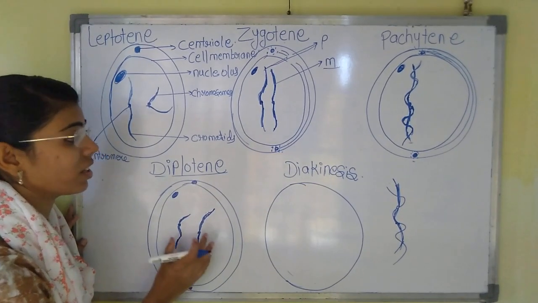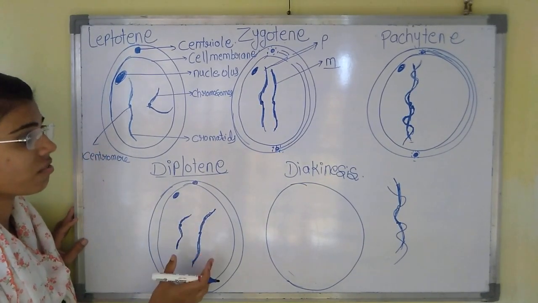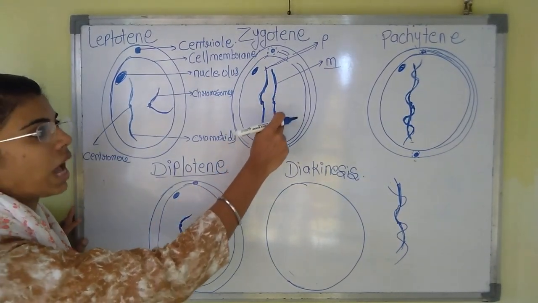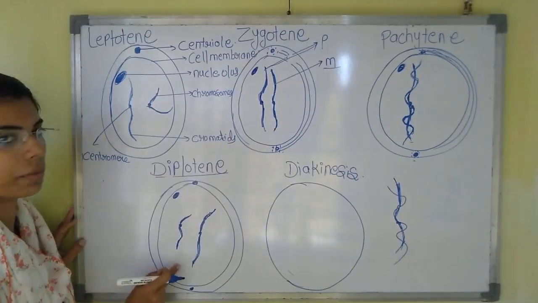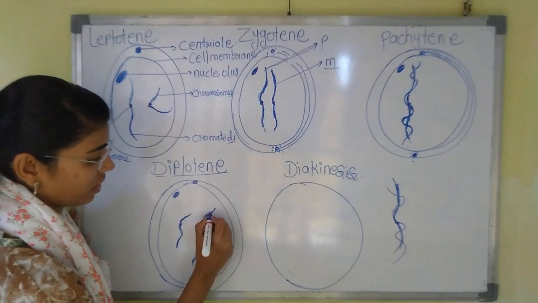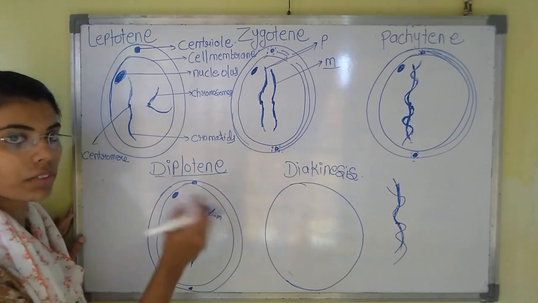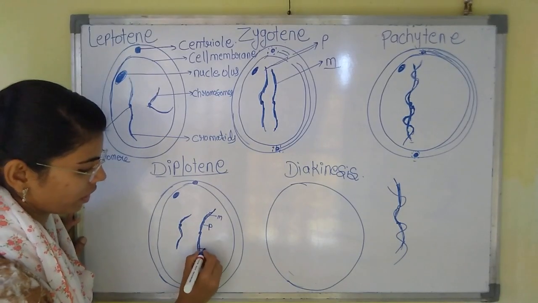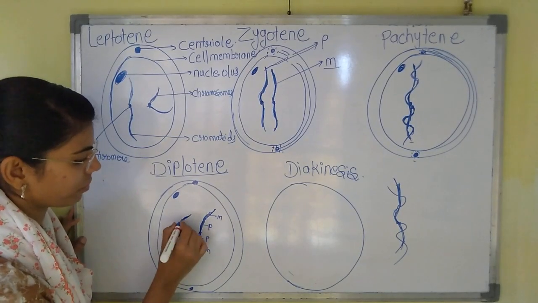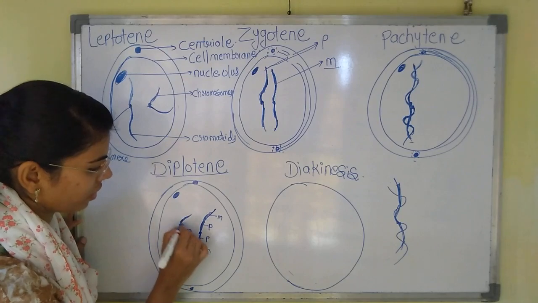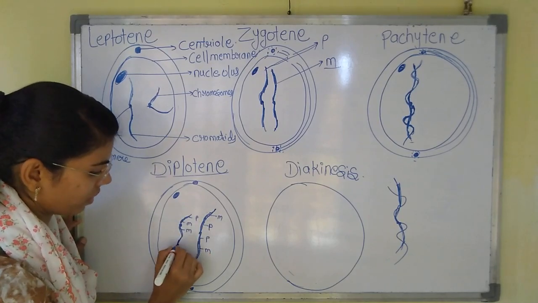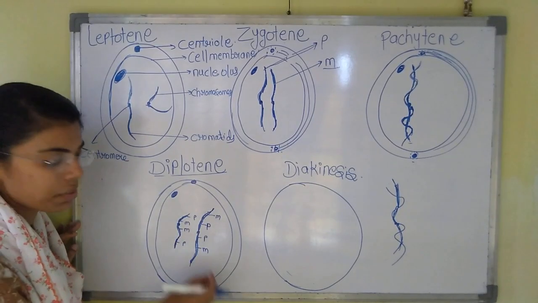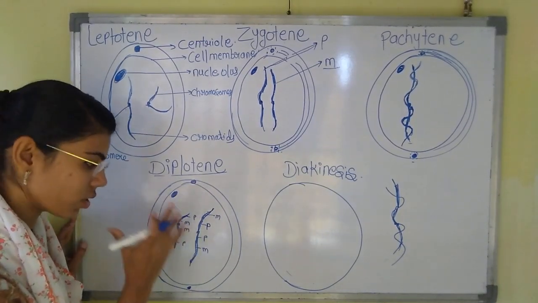Now the chromosomes will look like this. First, how were the homologous chromosomes? They were like this. Now after the pachytene, the chromosomes will appear like this. This will be the maternal portion, this will be the paternal: maternal, paternal, maternal, maternal, paternal, paternal. Here exchange of the genetic material has taken place between the homologous chromosomes.